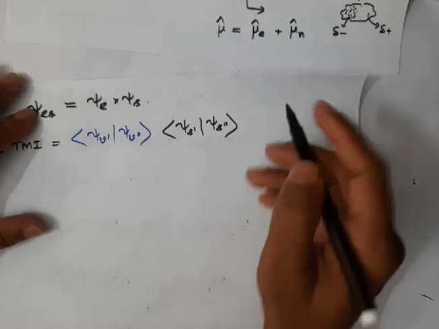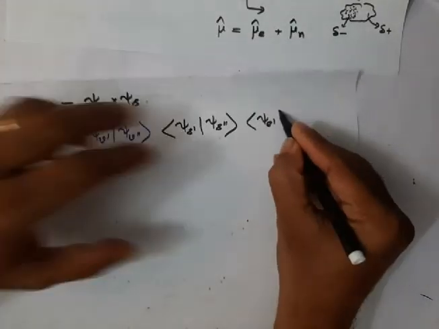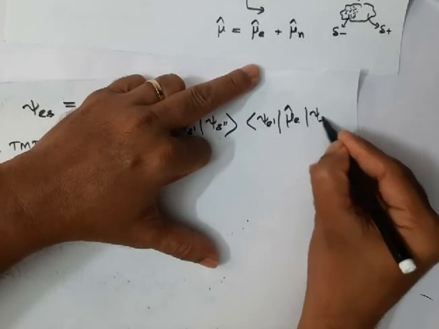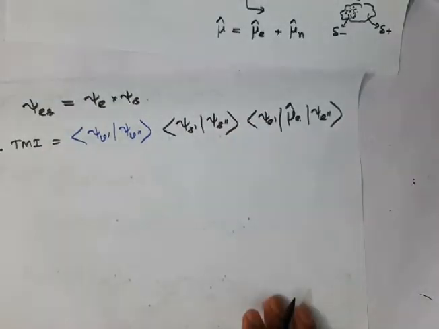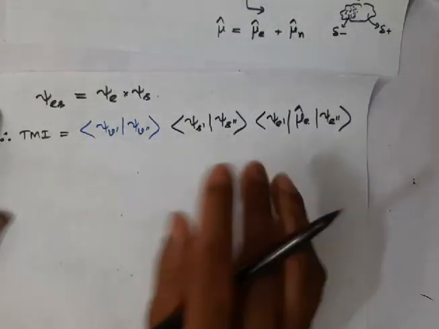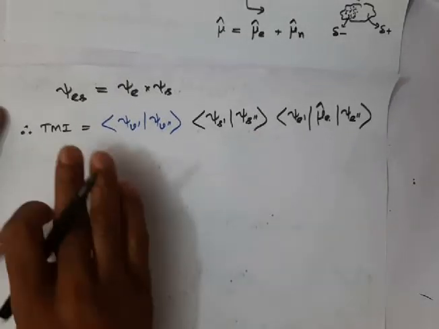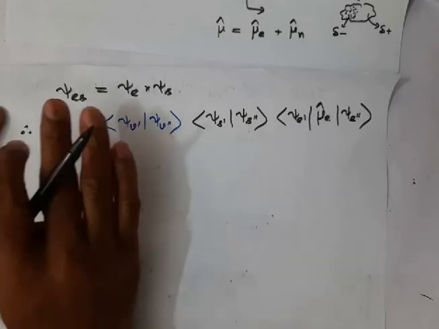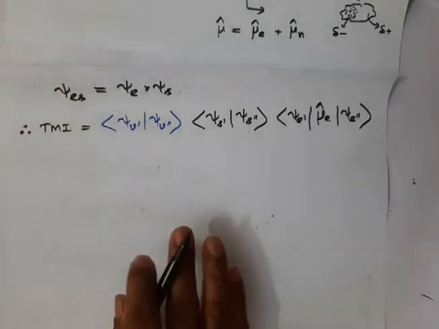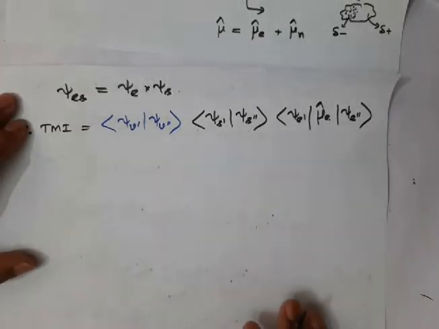Okay, therefore the thing that is left with is psi e prime, the electronic dipole moment operator, into psi e double prime. Okay, you are left with this, right? Suppose any one of these becomes 0, then the transition moment integral becomes 0. If the transition moment integral is 0, the transition does not appear in the spectrum. So the point is very clear that all these integrals should be not equal to 0.